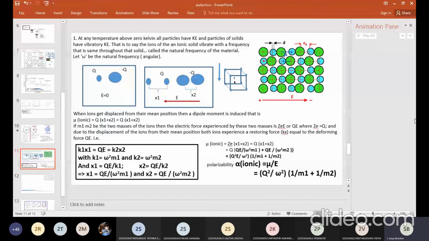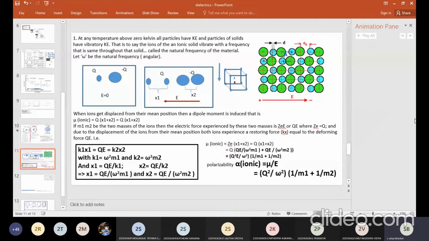So F is equal to minus kx, or acceleration is equal to minus k by m into x, since acceleration is force by mass. Acceleration is d square x by dt square.